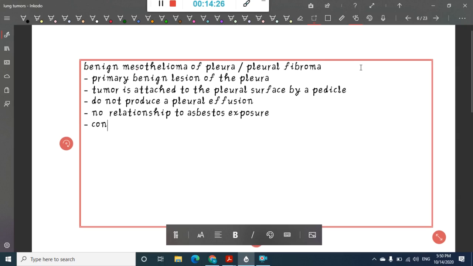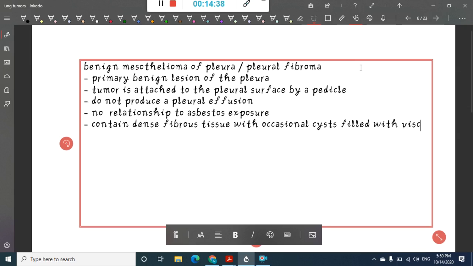What they contain is dense fibrous tissue with occasional cysts, and these cysts are filled with viscid fluid.